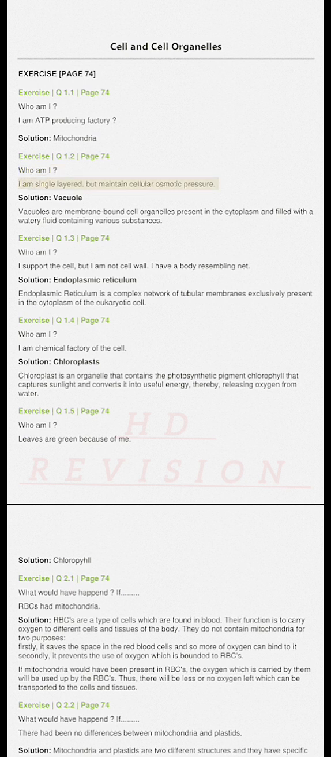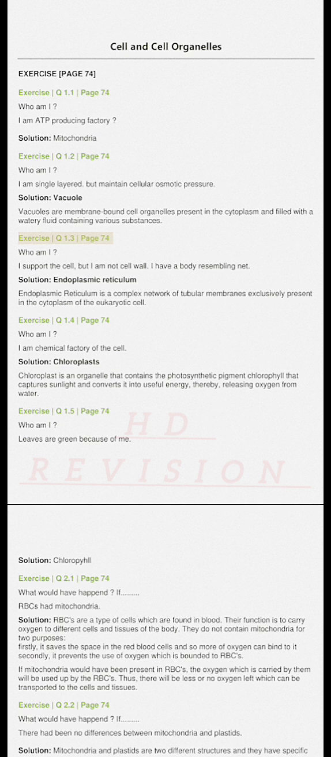Exercise Q1.2 page 74. Who am I? I am single layered, but maintain cellular osmotic pressure. Solution. Vacuole. Vacuoles are membrane-bound cell organelles present in the cytoplasm and filled with a watery fluid containing various substances.